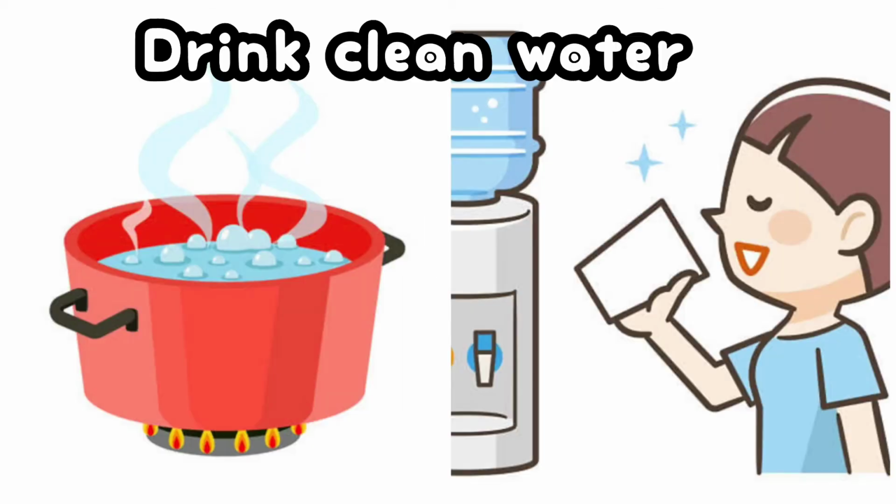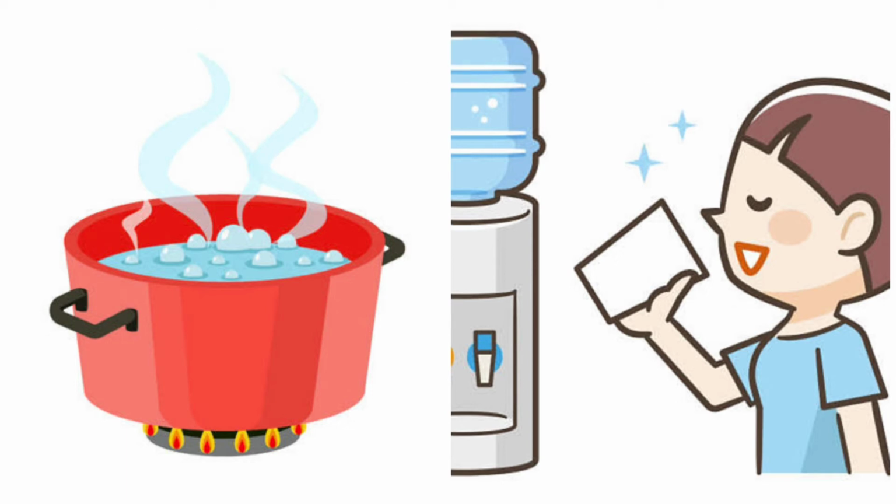We can boil water to make it fit for drinking. Boiling water kills the germs in the water. We can use a water filter to free the water from germs.